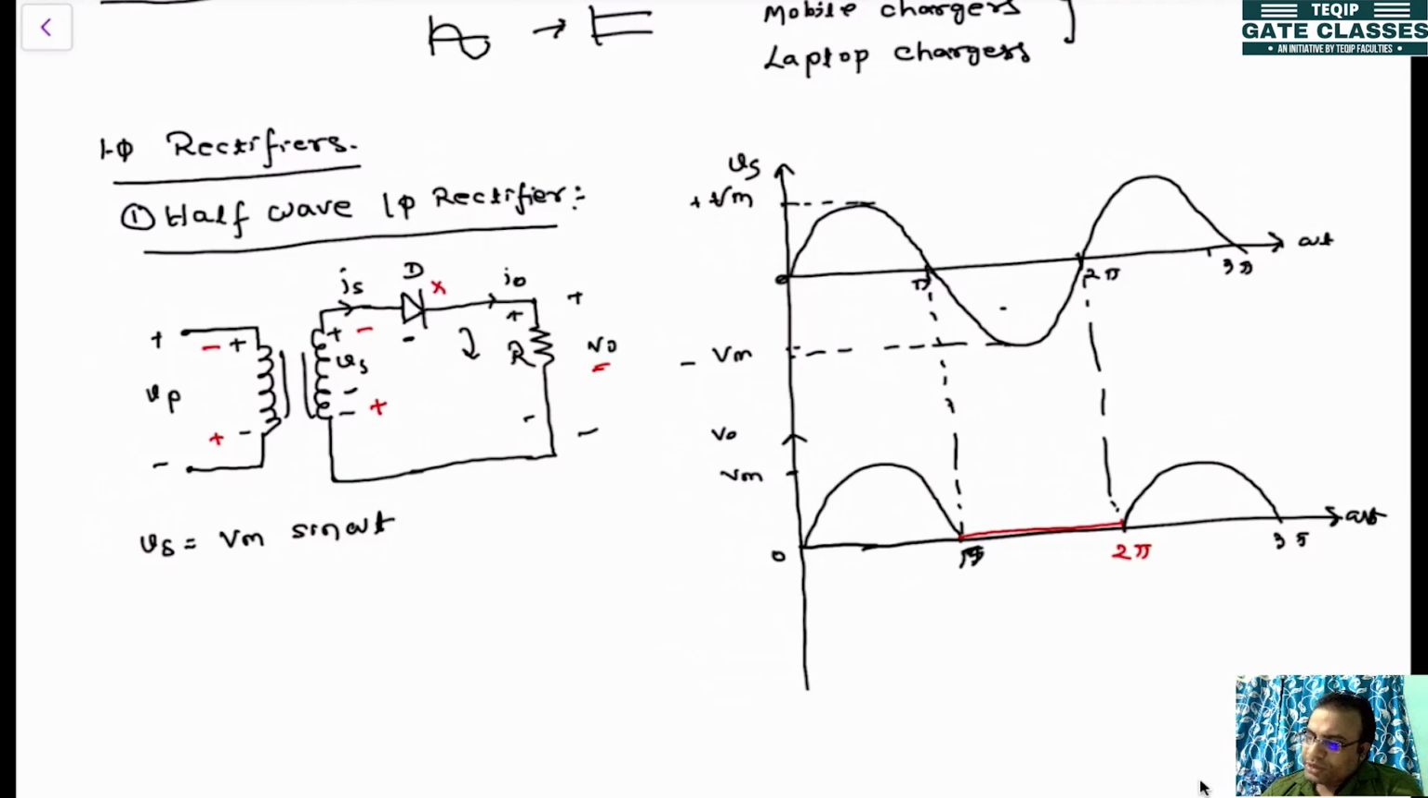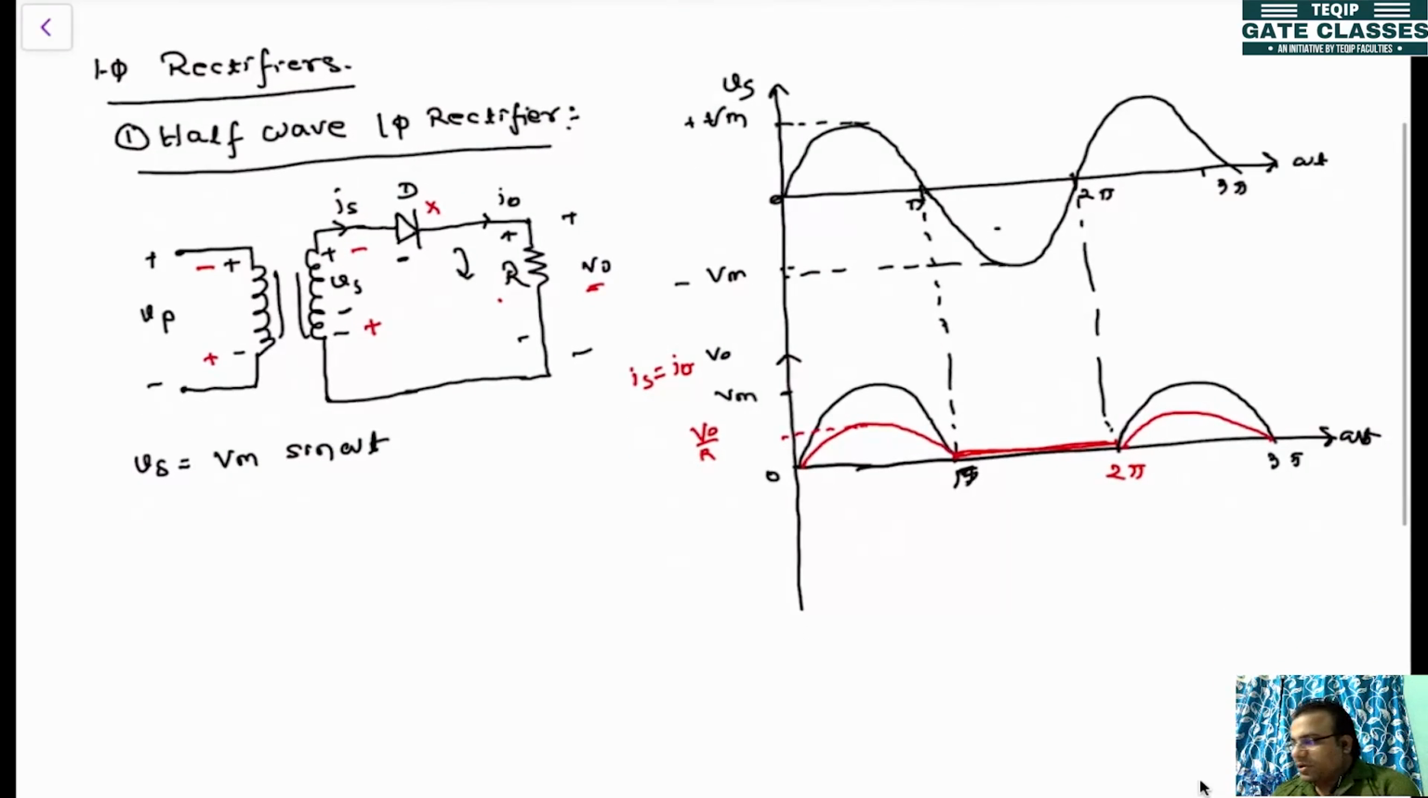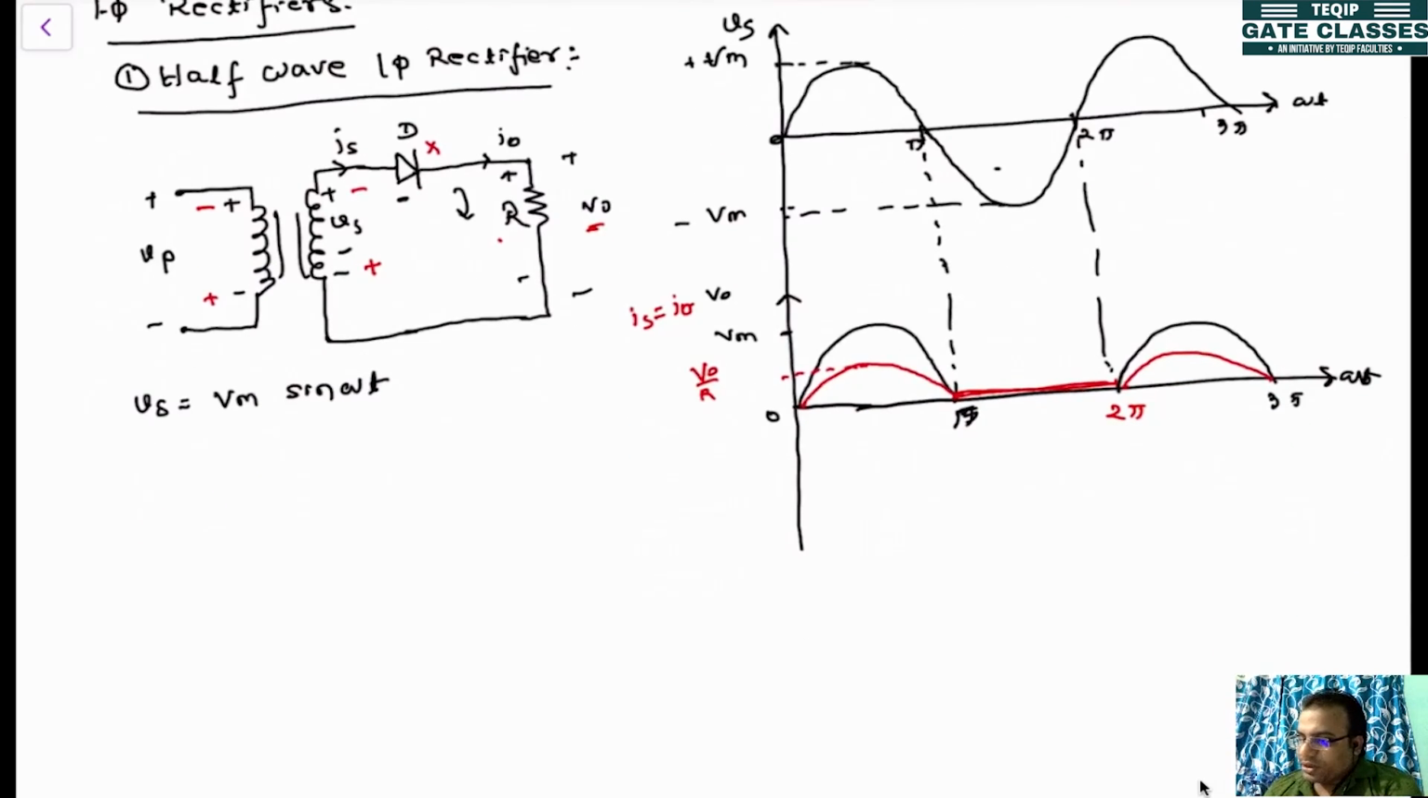Now if you plot the current, let's say the current is Is, equal to I0, then what will happen? The current will be V0 divided by R, so it will be just a reflection, but the amplitude will be reduced. Then again the current will be 0 as the voltage is 0, then here it will start again. So what will be this magnitude? The magnitude will be V0 by R. So this is all about the current.